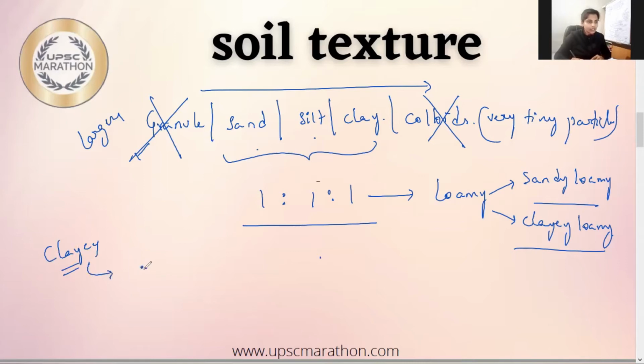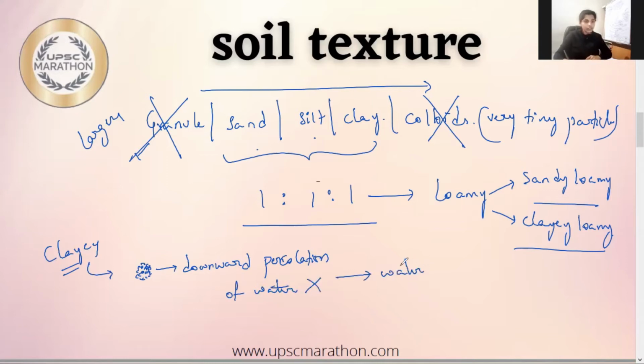So in clay, the soil particles are very densely integrated, fine, such that it does not allow downward percolation of water. Downward percolation of water is not possible in clay soil, which leads to waterlogging condition. And the waterlogging condition favors which crops? Paddy or rice crop.